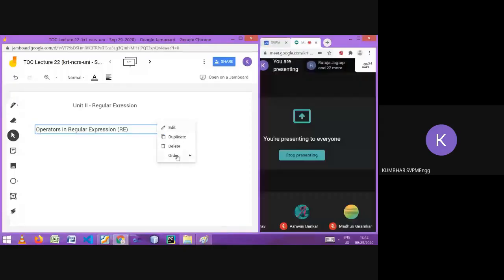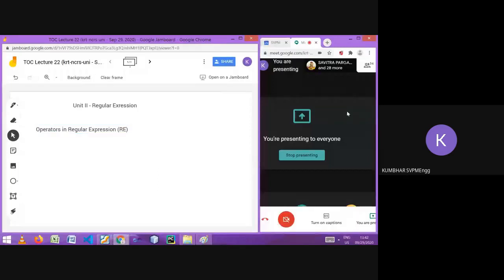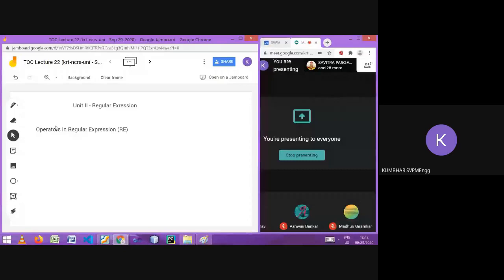Okay, someone missed, I think. Three operators are there. First is a plus operator, second, dot operator, and third, star operator. Let's see one by one. Plus operator is called as union operator.